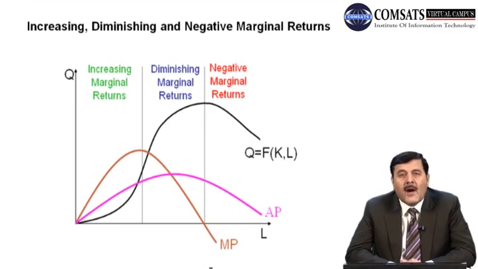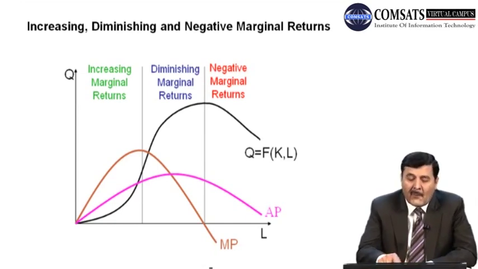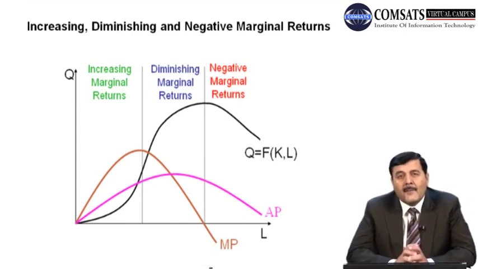We have the marginal product curve. अगर आप देखें कि पहले marginal product बढ़ती है up to a certain point, then it reaches a maximum, then goes down. इसी तरह अगर हम total product की बात करें, it continues to increase up to a certain point, reaches its maximum, एक अपने maximum level पे पहुंचती है, और उसके बाद अगर आप units of labor लगाते हैं production process में, ज़्यादा चीज़ें produce करते रहते हैं, तो it starts coming down.